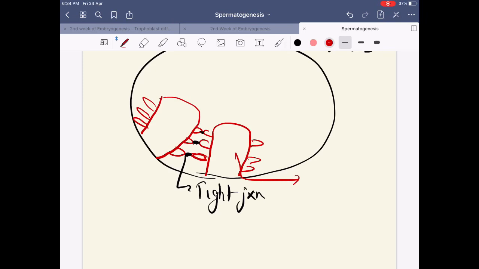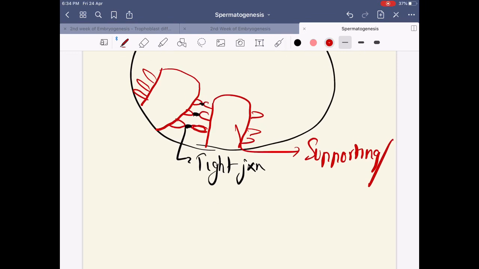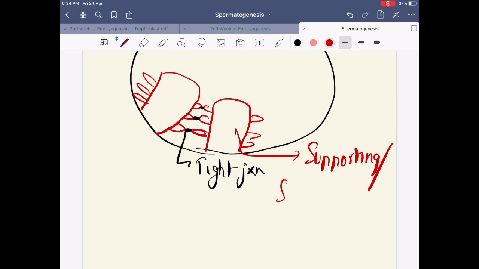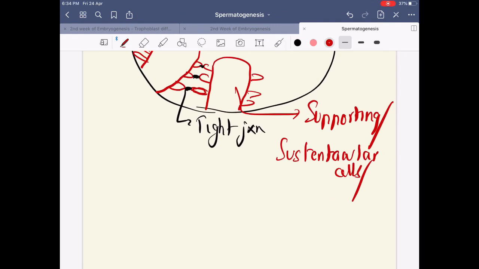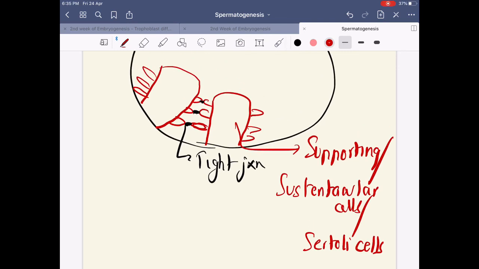Now what are these cells? These cells are called your supporting cells. They are also called sustentacular cells, or Sertoli cells. Clear? These cells have tight junctions in between them, which compartmentalize the area available within your seminiferous tubules.